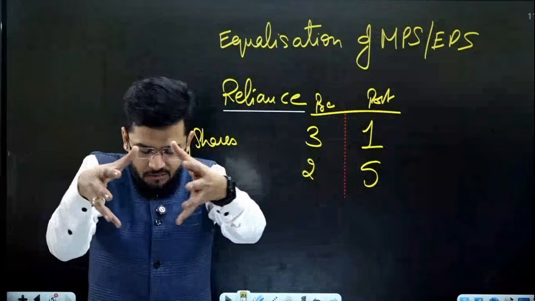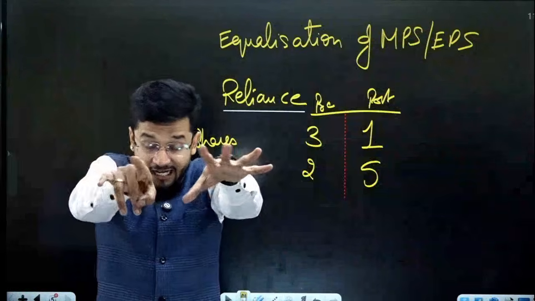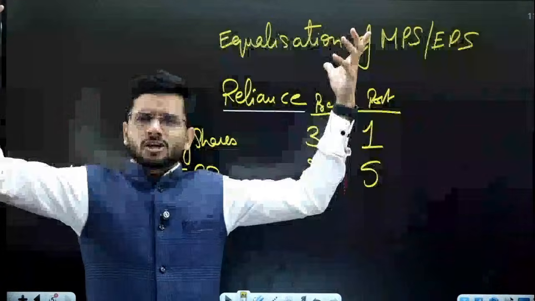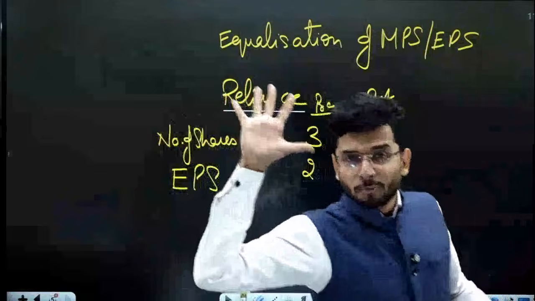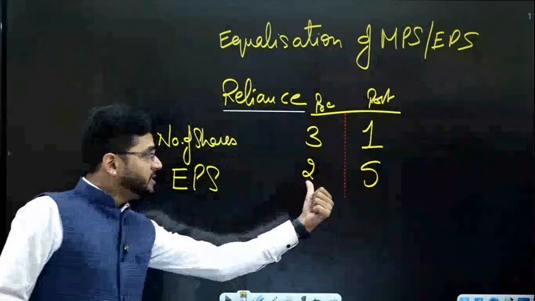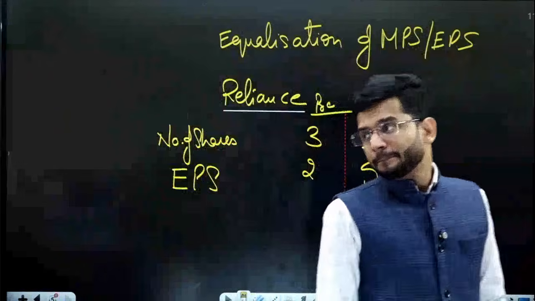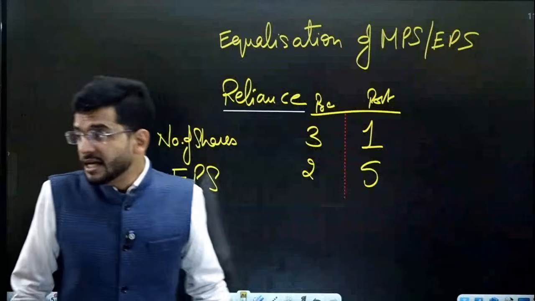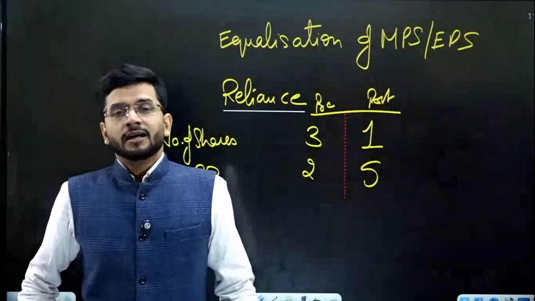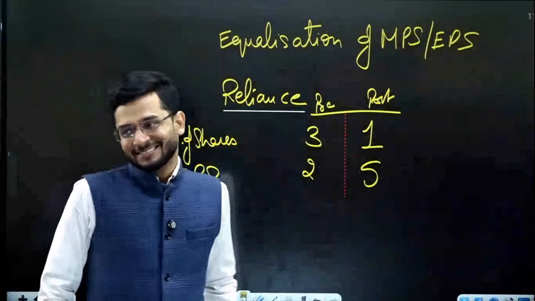This is a declaration which is being made by Reliance Industries Limited. We are consolidating our shares. Number 1, for every 3 shares, we'll give you 1 share. And we are increasing our earning per share. Wow, it's big news. We are increasing our earning per share to rupees 5 per share from rupees 2 per share earlier. This is the announcement being made. You are the shareholders of this particular company. Tell me whether this announcement is good or bad for you.